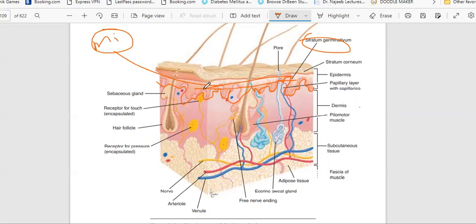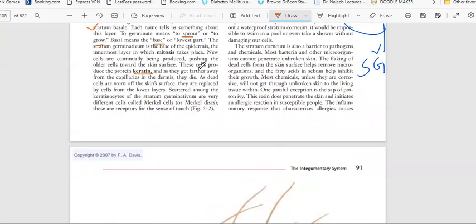In the innermost layer new cells are being produced, so the inner layer will push older cells into the outermost layer. Circulation will stop and these cells will die.